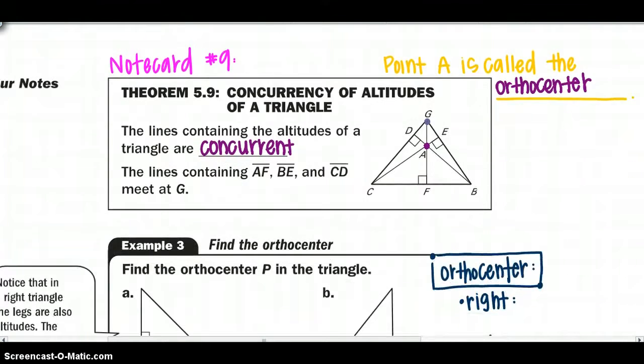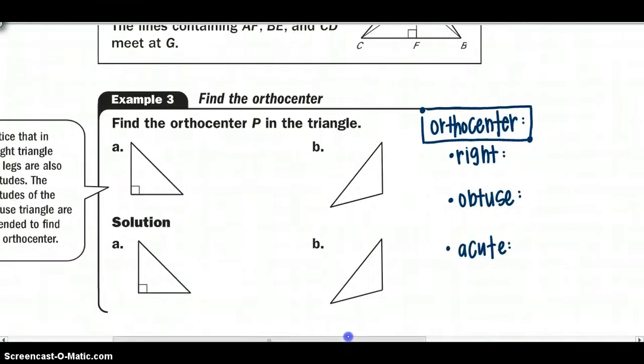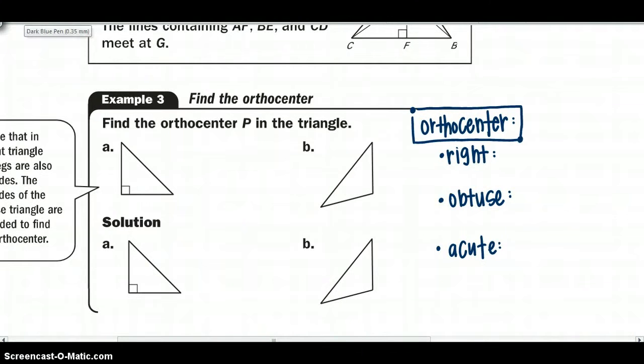All right. So moving down to example 3, we are going to draw and connect to see what the orthocenters really do look like. And remember, from the beginning of this section, we talked about on a right triangle, our orthocenter was going to be on the triangle. For an obtuse triangle, the orthocenter was going to be outside the triangle. In the acute triangle, it's going to be inside. So we need to really make sure we're looking for what type of triangle we have, and then where is my orthocenter going to meet. All right, so look, you might need a straight edge for this.